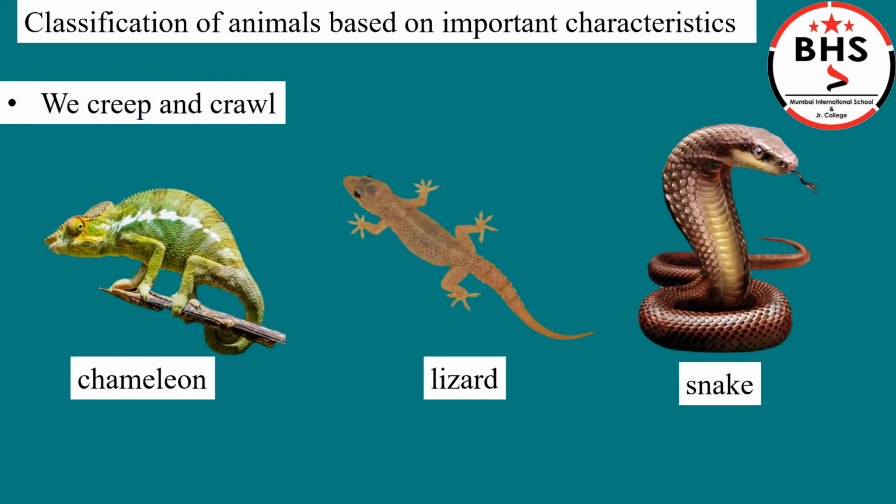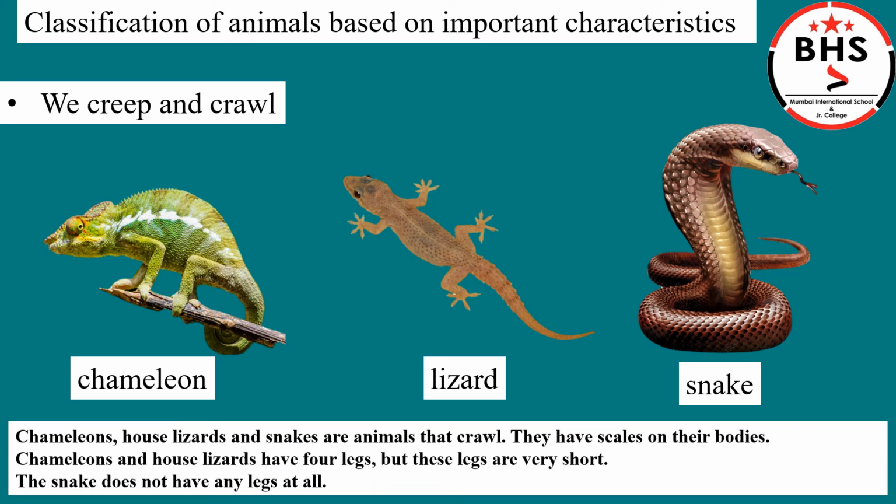We creep and crawl. Animals like chameleon, lizard, snake, etc. creep and crawl. They are also called reptiles. Chameleons, house lizards and snakes are animals that crawl. They have scales on their bodies. Chameleons and house lizards have 4 legs, but these are very short. The snake do not have legs at all.